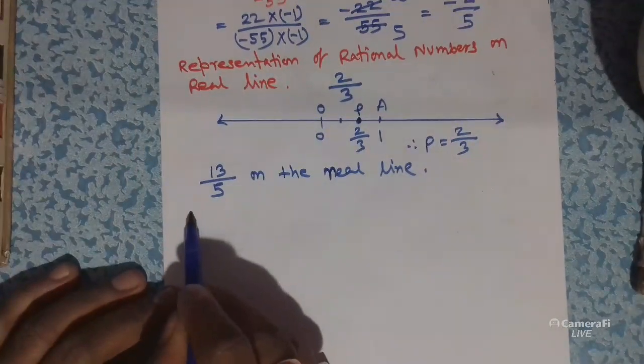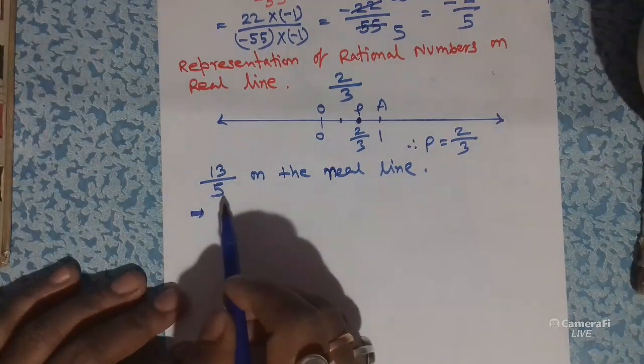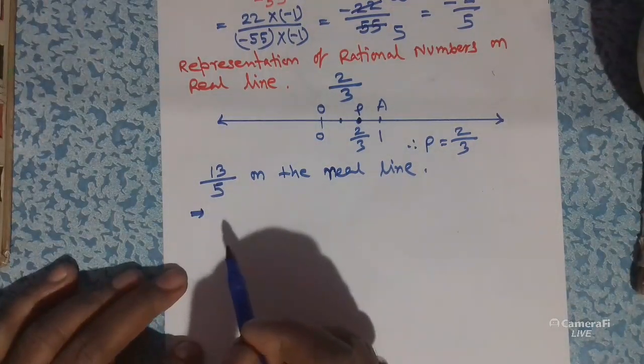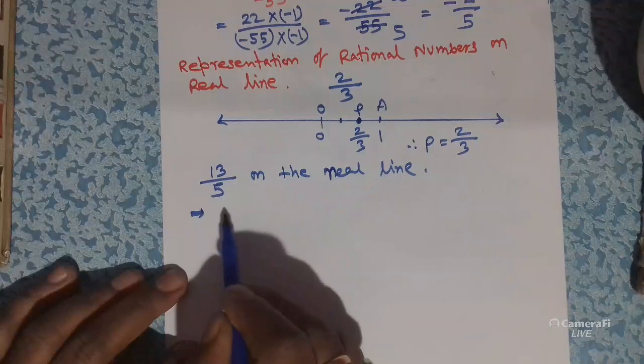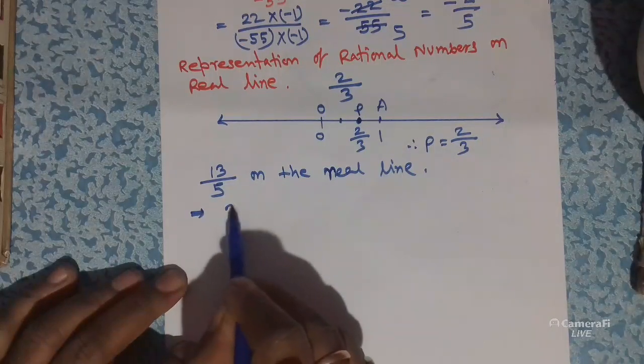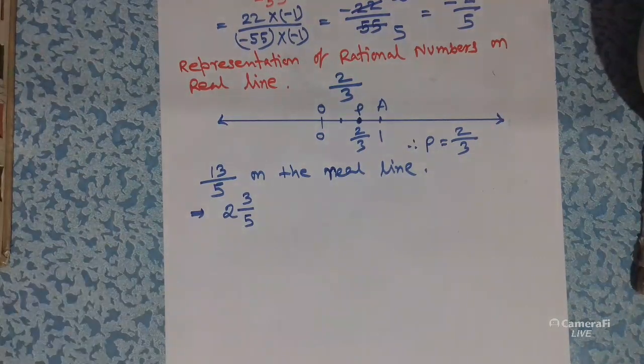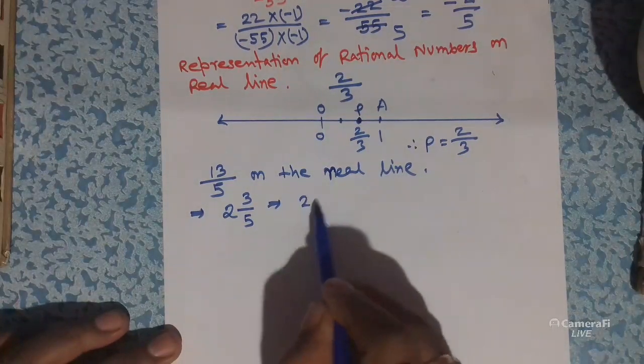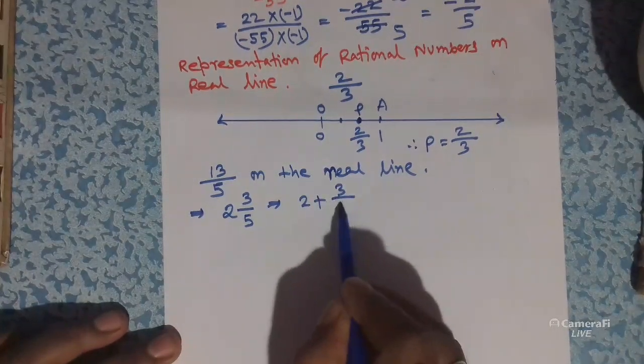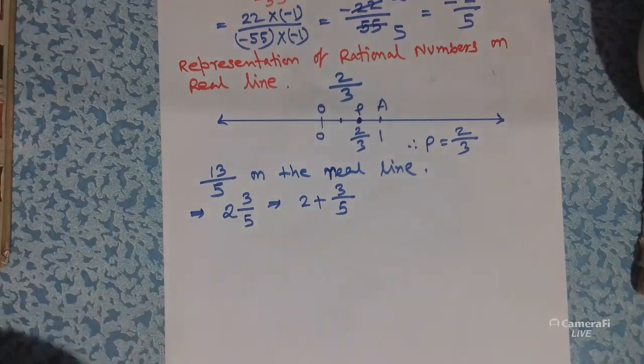At first, you have to convert 13 by 5 into a mixed fraction. So it is 2 whole 3 by 5, that means 2 plus 3 by 5.